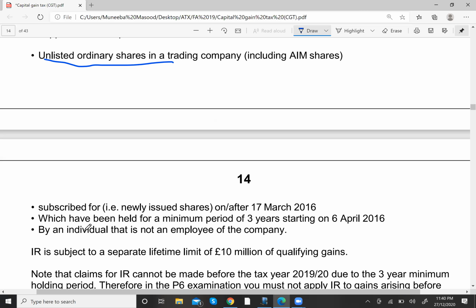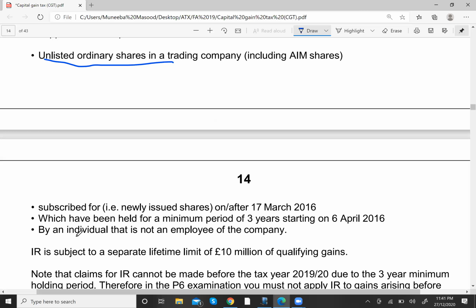And then it says that the shares must be held for a minimum period of 3 years starting on 6th of April 2016. If you remember the ownership condition for entrepreneur relief, the time period was 1 year. But in investor relief, it is 3 years, and those 3 years will start from 6th April 2016.